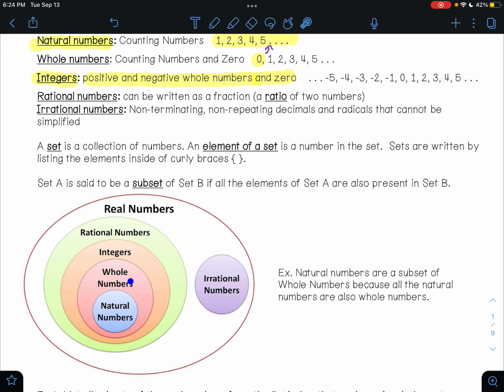Whole numbers are a subset of integers, rational numbers, and real numbers. And the natural numbers are a subset of whole numbers, integers, rational numbers, and real numbers. Irrational numbers are a subset of real numbers, but they are not a subset of any of these. So for example, natural numbers are a subset of whole numbers because all of the natural numbers are also whole numbers.